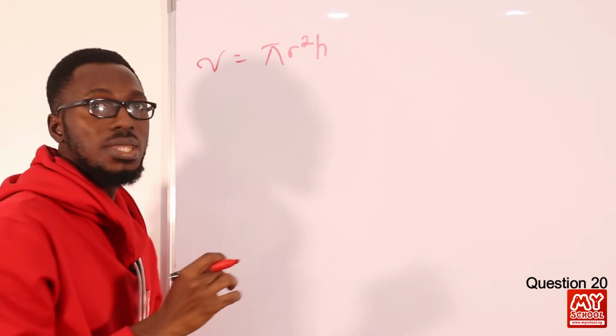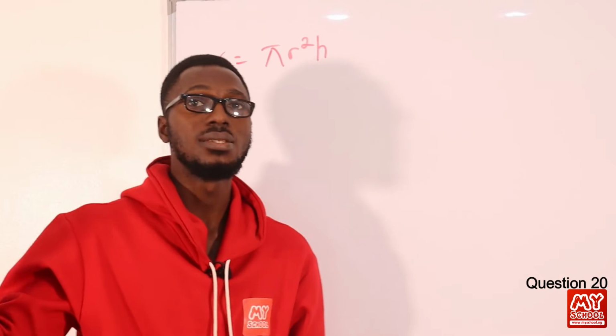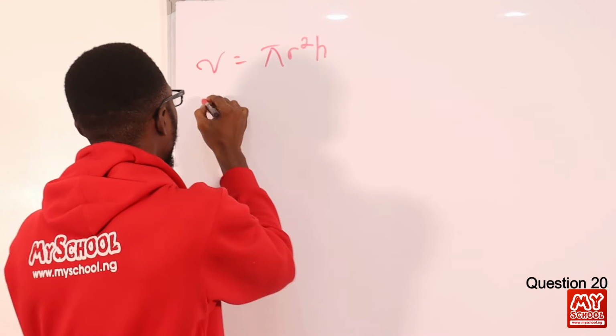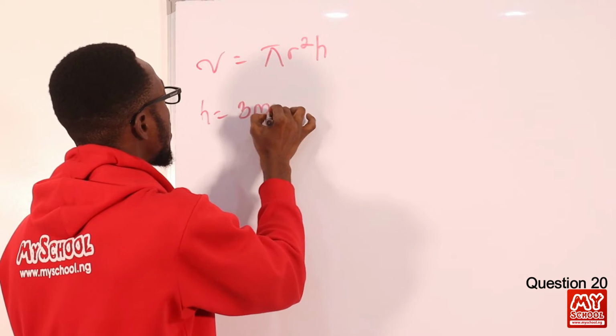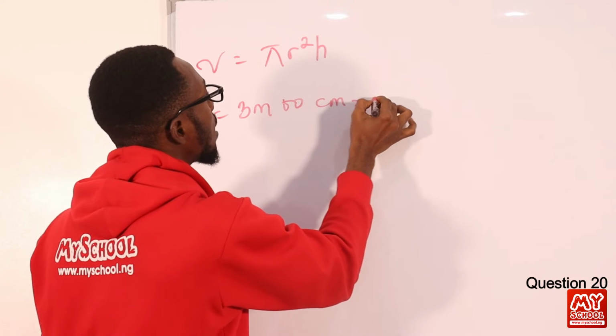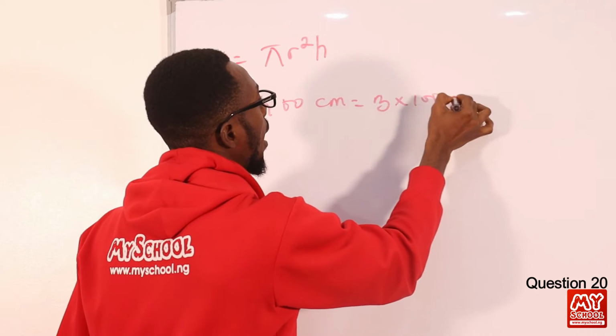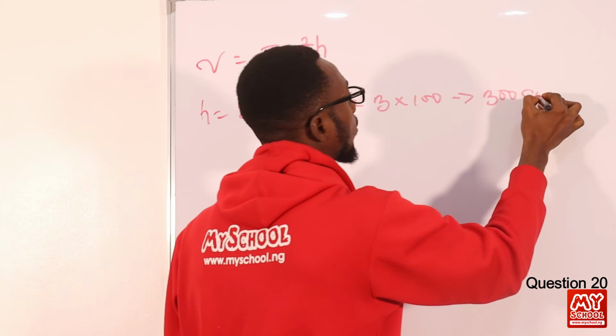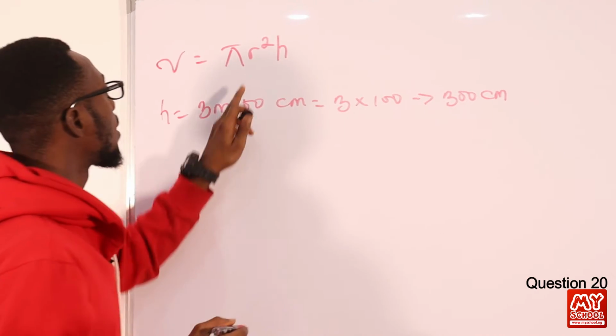So I'm going to take the height to be 3 meters, but we are working in centimeters, right? So we have to convert the height, which is 3 meters, to centimeters. That will be 3 times 100, isn't it? And that, of course, is 300 centimeters.